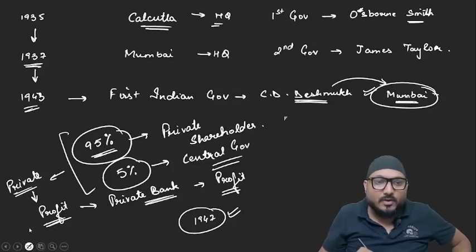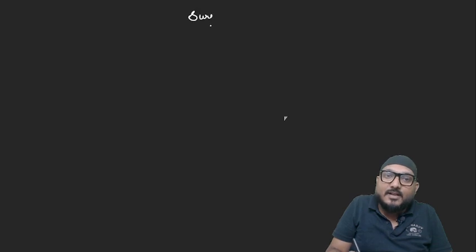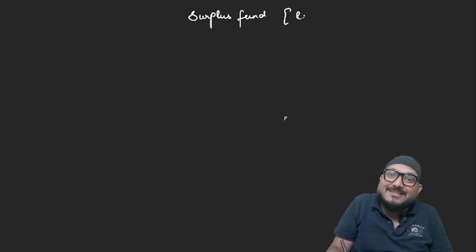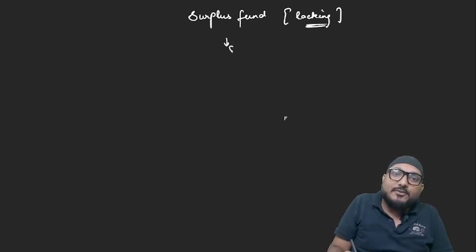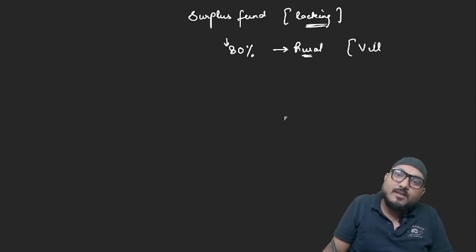The real issue was that India was not having surplus funds after independence. We were lacking in surplus funds. And at this time, 80% of our population was in rural areas, meaning people living in villages.